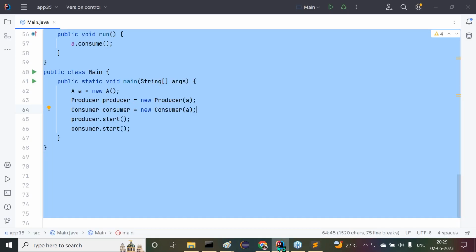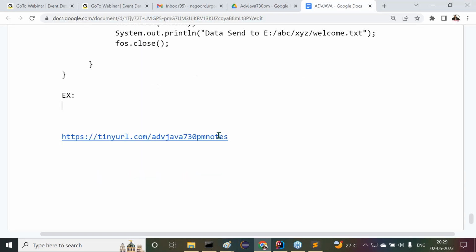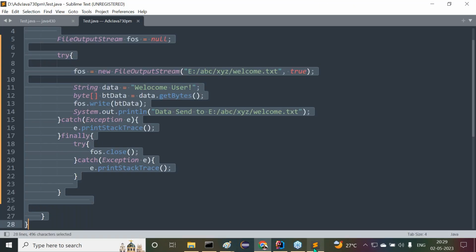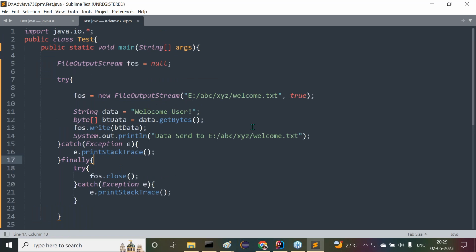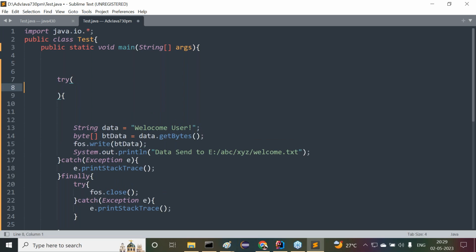Okay, now first of all, let me copy this program here. Let me use this program in our document. After that, I want to go with the try with resources program. Now tell me, if I want to use try with resources, then what do I have to do? Remove this, copy this, align with the try, provide parenthesis. Inside the parenthesis, now provide the code.